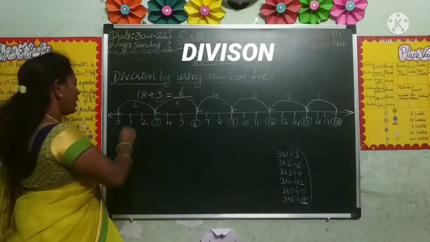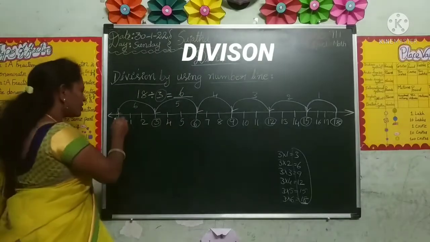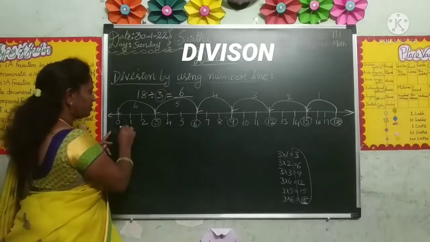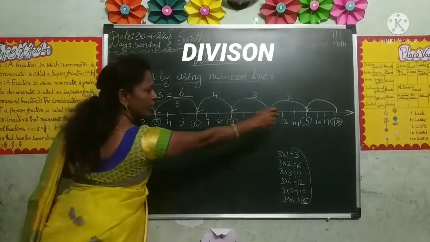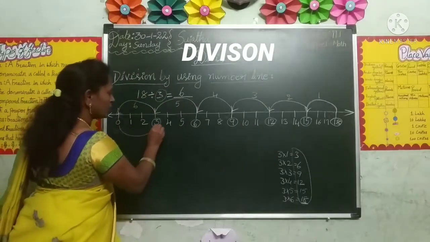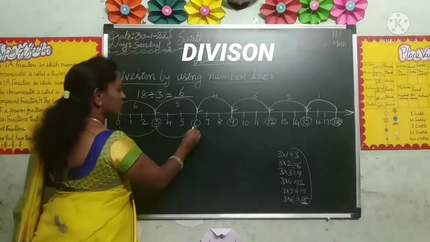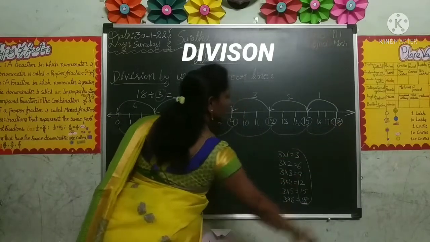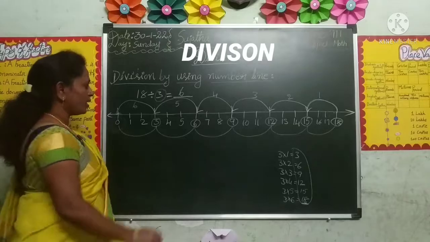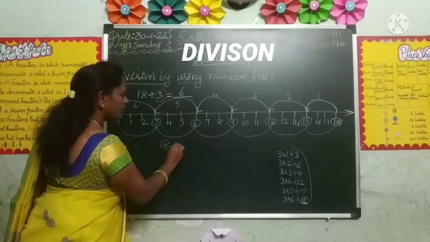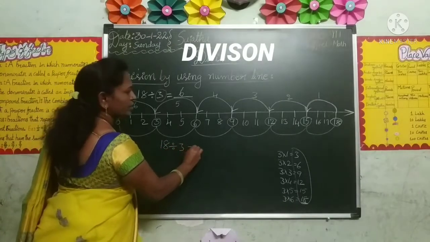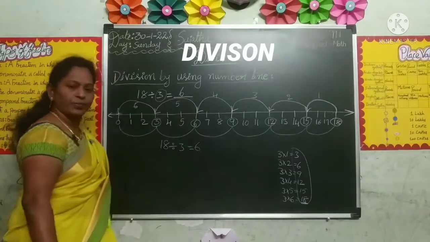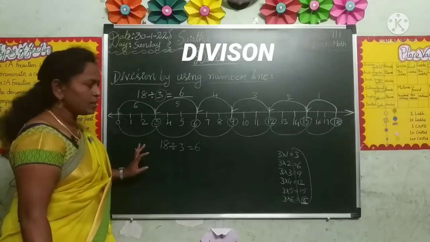And also we can go forward. Start from 0. Make jumps of 3 steps forward till we reach 18. 3 ones are 3, 3 twos are 6, 3 threes are 9, 3 fours are 12, 3 fives are 15, 3 sixes are 18. So it can also be written as 18 divided by 3 equals how many jumps taken here? 6 jumps.